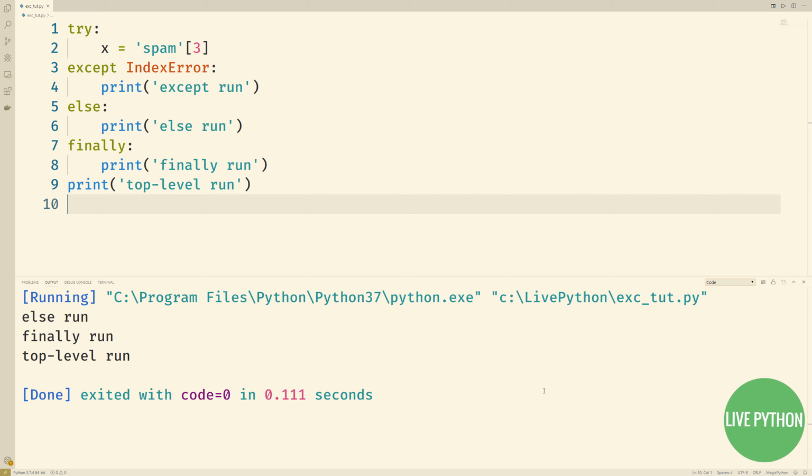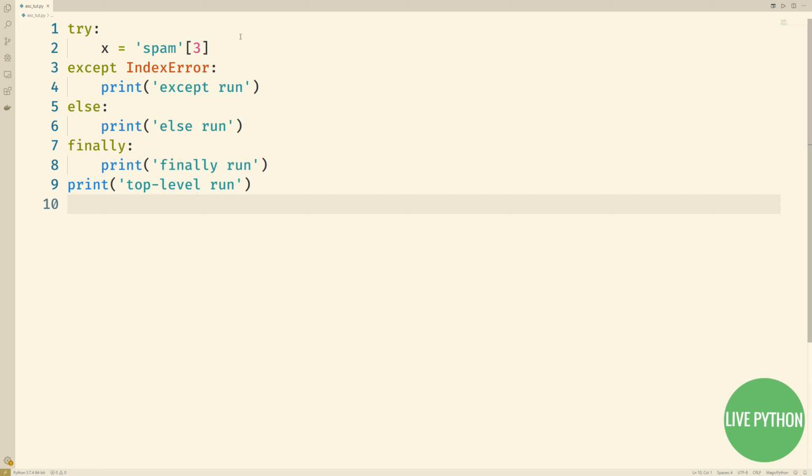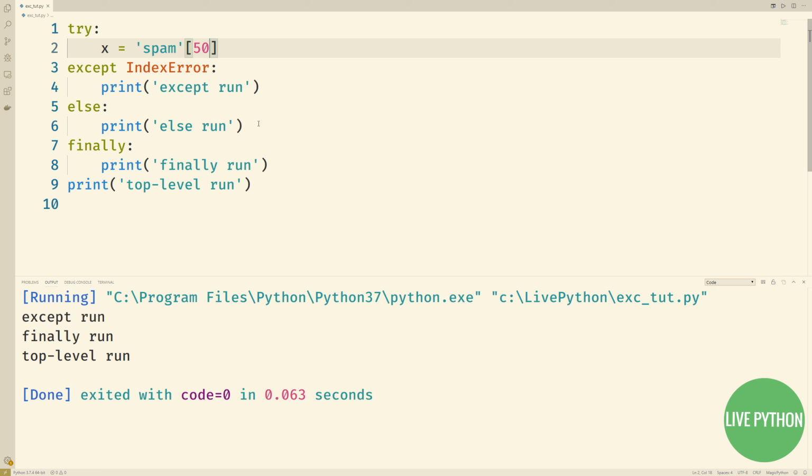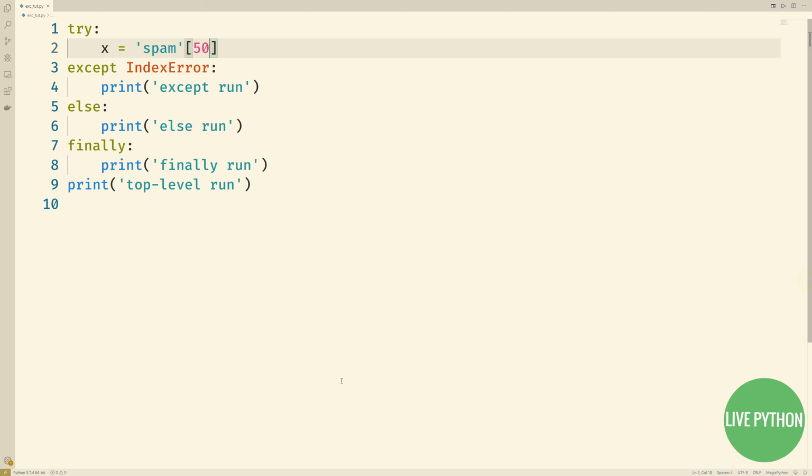Let's change things so that we're asking for index 50 of spam. This raises an IndexError. We've coded our custom handler to catch index errors, therefore the except run is printed. As we encountered an exception, the else block is ignored, finally is always printed. As we caught our exception, and our program didn't halt, we continue with top level run being printed. Let's just remind ourselves of what our first example printed, when line 2 didn't raise an exception.